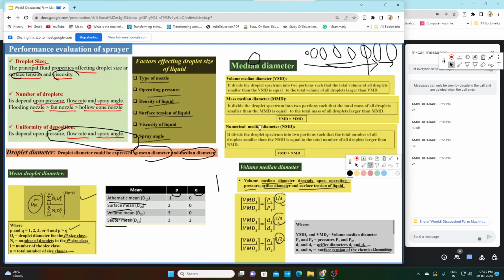So again I am repeating, what happens in a spray is we divide the liquid into different tiny droplets. So the droplets can have different sizes.